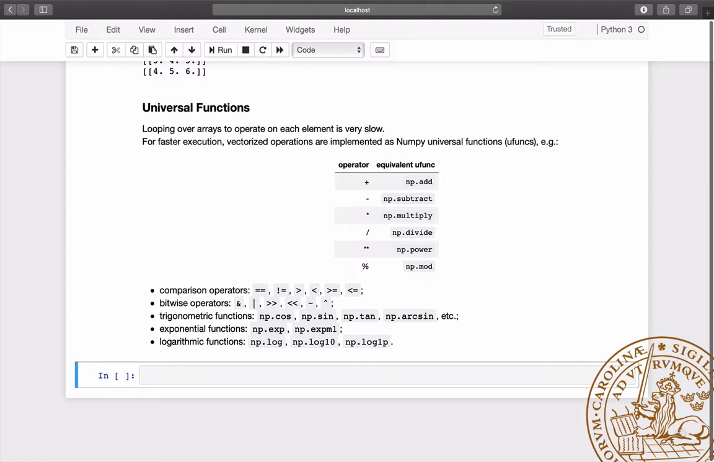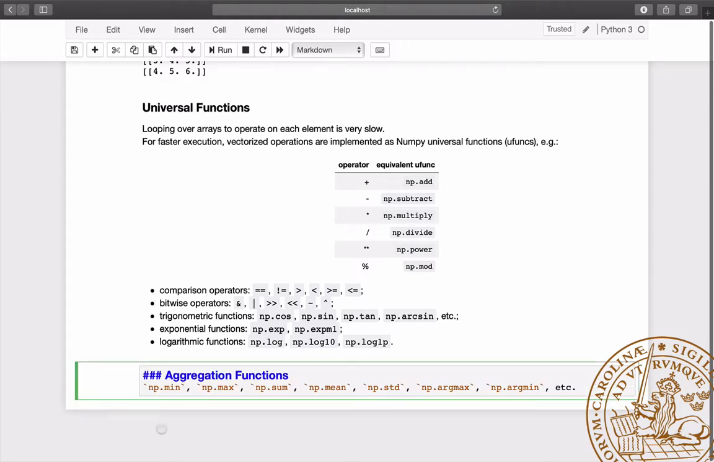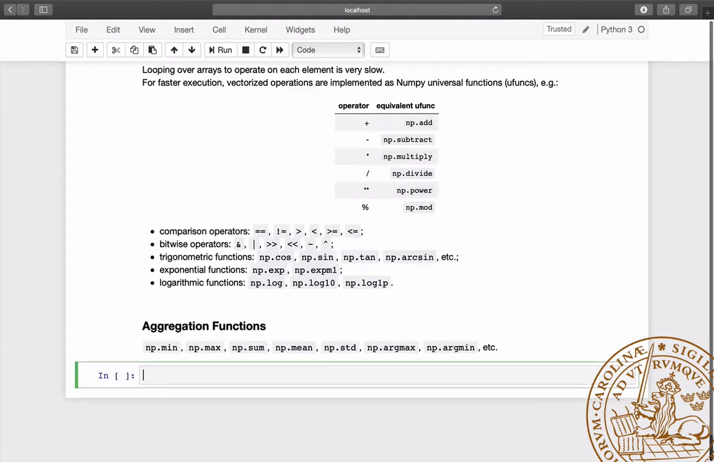C. These are the so-called universal functions, which are arithmetic operators, comparison and bitwise operators, trigonometric, exponential, and logarithmic functions, and many more. Besides universal functions, NumPy has also fast functions to compute statistics on an array. These are aggregation functions, such as sum, mean, standard deviation, and so on.